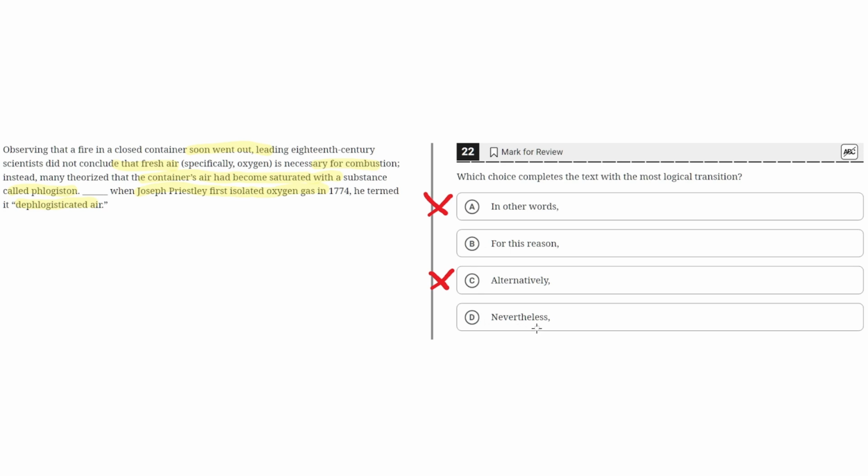D, nevertheless. This is incorrect because nevertheless implies that there's a contrast between the second sentence and the first sentence, but because there is no contrast between these two sentences, nevertheless does not work. So D is incorrect, and the correct answer is B.